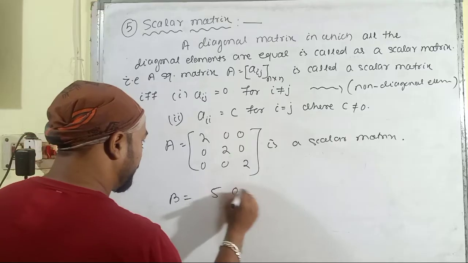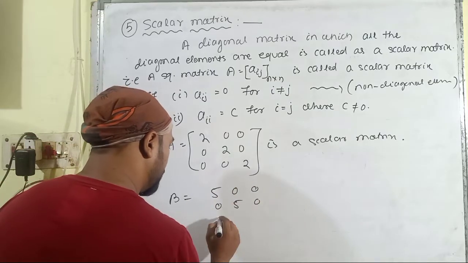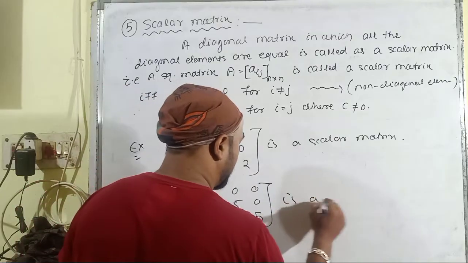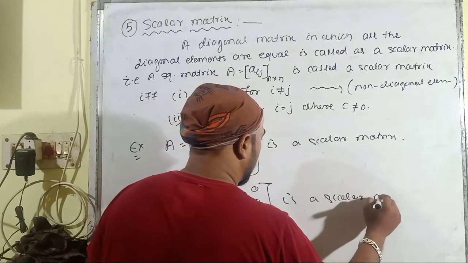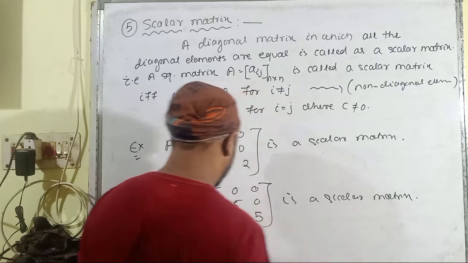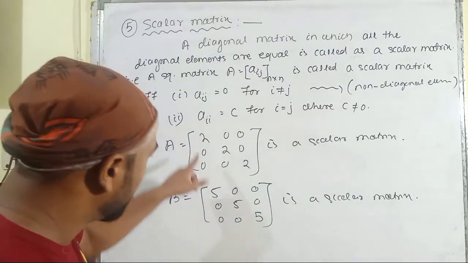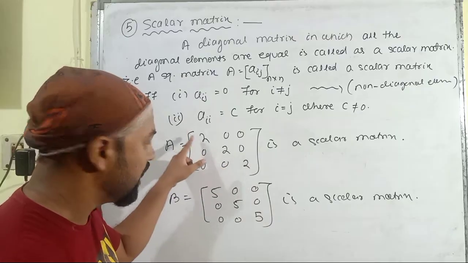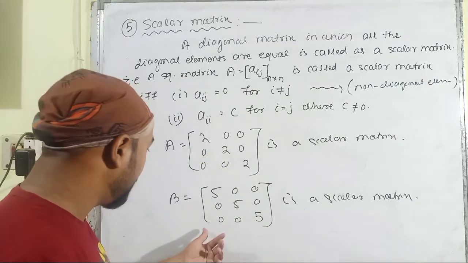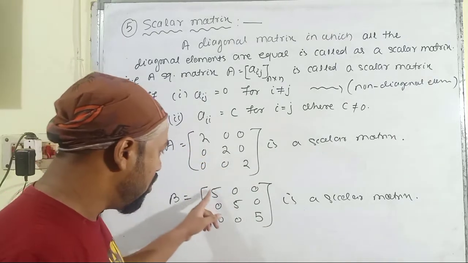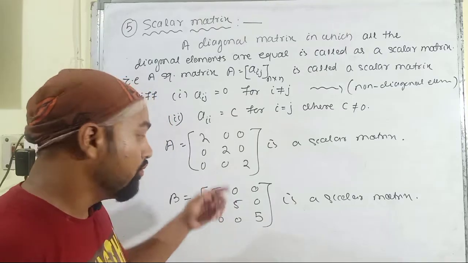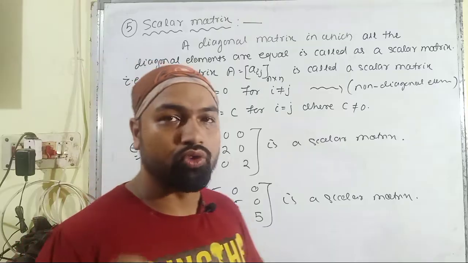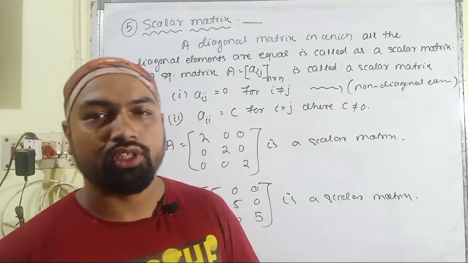Suppose I have taken 5, 0, 0, 0, 5, 0, 0, 0, 5, which is also a scalar matrix of order 3. Here the diagonal elements are equal with each other. In the first, all the diagonal elements are equal to 2, and in the second scalar matrix, all the diagonal elements are equal to 5. But in both cases, the non-diagonal elements are equal to 0. And this is all about the scalar matrix.